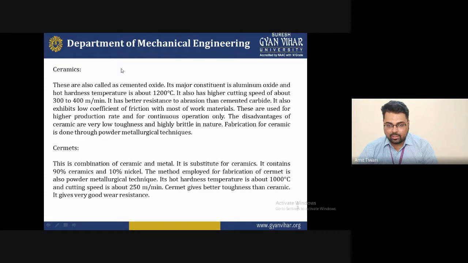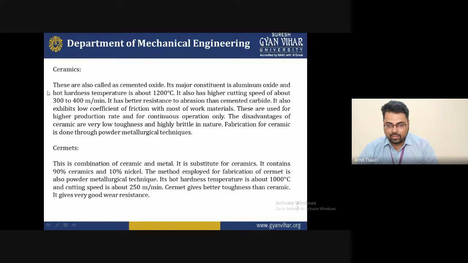Ceramics and cemented materials both have drastic advantages, because the temperature reaches about 1200 degrees Celsius, and the cutting speed is 300 to 400 meters per minute. It is a very high speed we reach. But the disadvantages are very low toughness and being highly brittle in nature. Fabrication of ceramic is done by the powder metallurgy technique. When you fabricate ceramic material, you must prefer the powder metallurgical technique. With the help of this technique, you can fabricate this type of material.